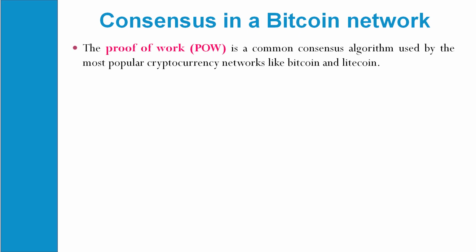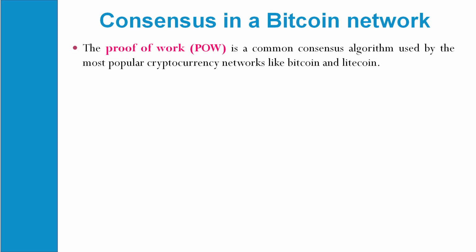Now there are certain consensus mechanisms which will be used in the Bitcoin network. So what kind of consensus is used in Bitcoin? One important one is proof of work, a common consensus algorithm used by the most popular cryptocurrency networks like Bitcoin and Litecoin.